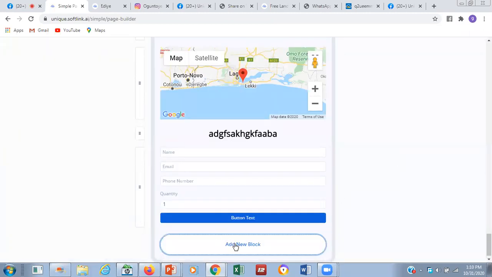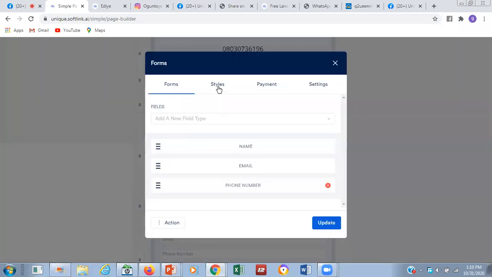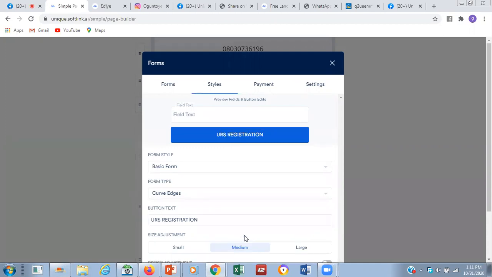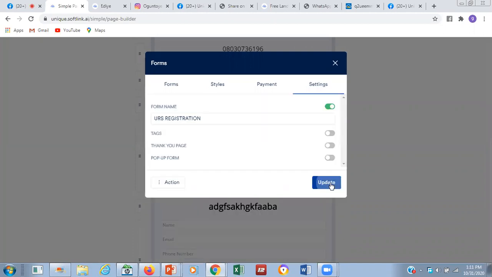Under the button text or the style, we have URS registration. Let it be medium, just a basic form. Come to settings and update.